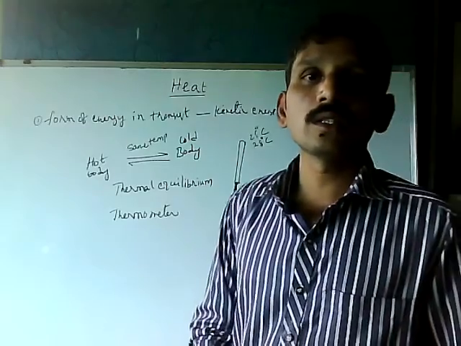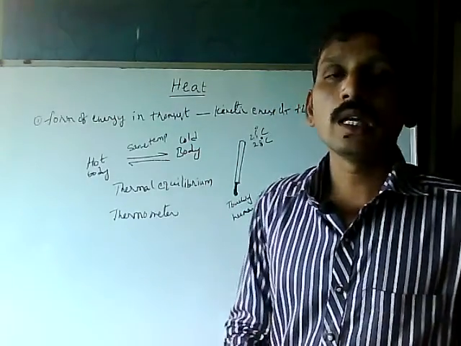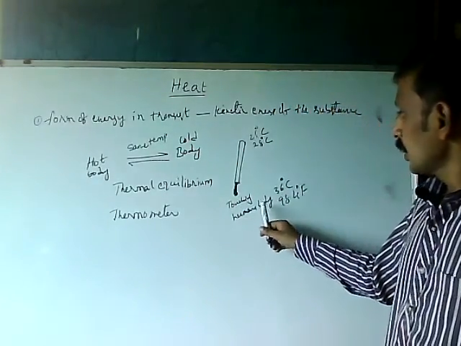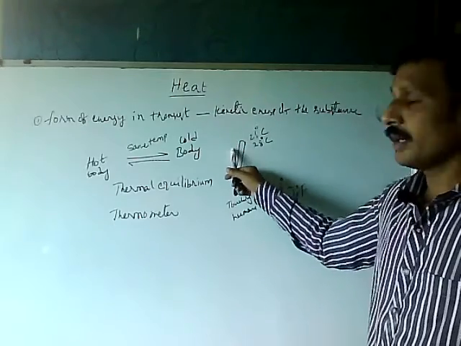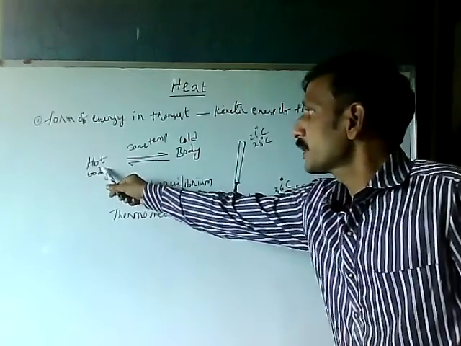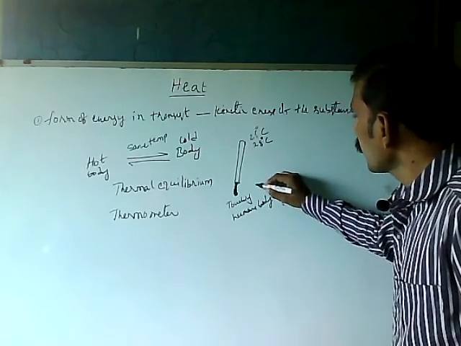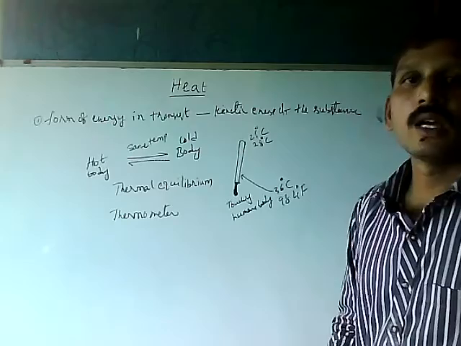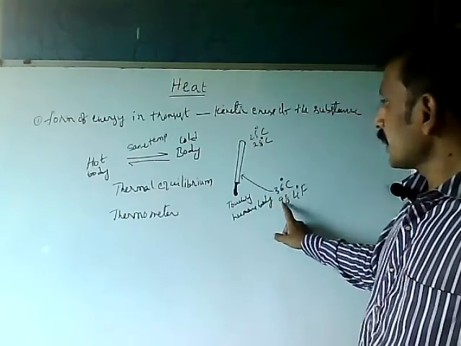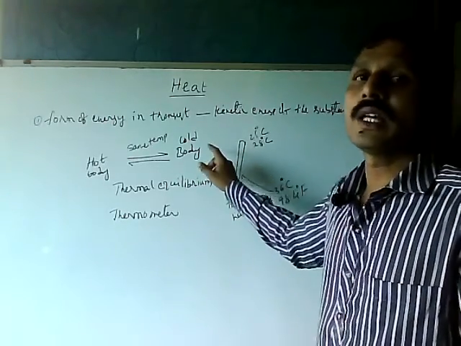When the thermometer touches our body, the human body is hotter than the thermometer, so heat transfers from our body to the thermometer.